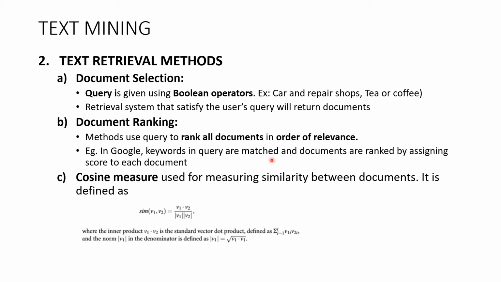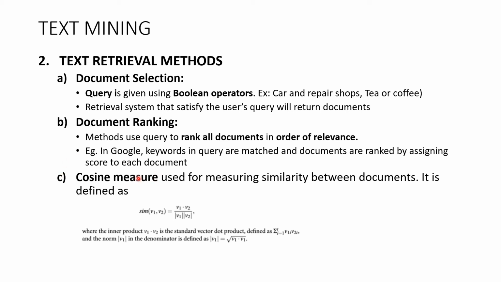In Google, keywords in the query are matched and documents are ranked by assigning a score to each document. So whenever you type some keywords in the query, they are matched against the documents, and based on that a score is calculated. Whichever has the highest score, that document will be shown to you first. Cosine measure is used for measuring similarity between documents. You had studied this in the first unit, I think.